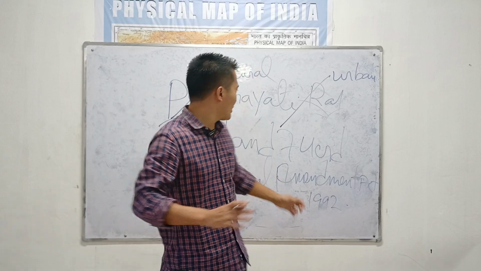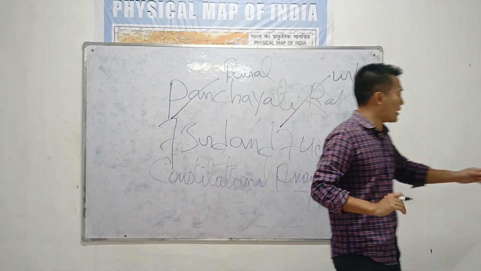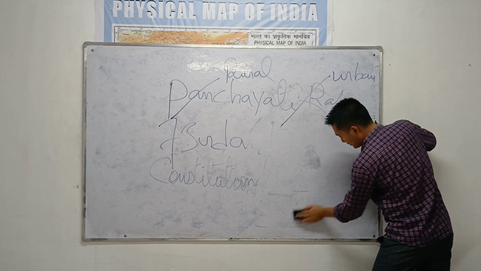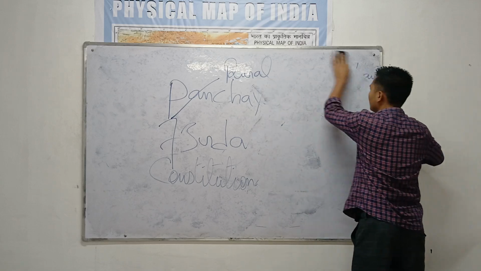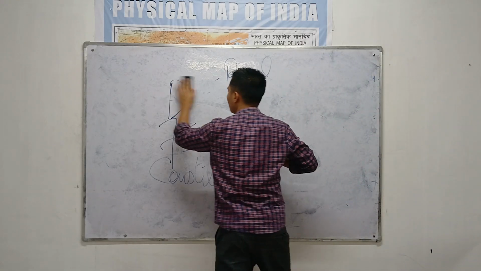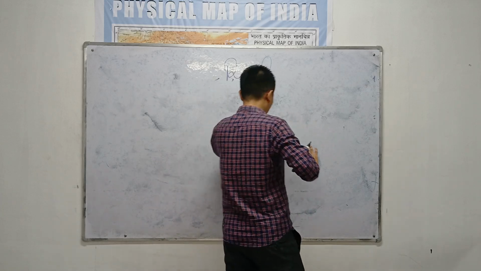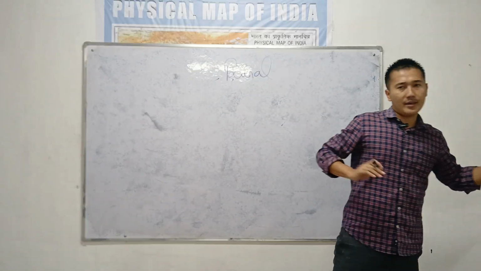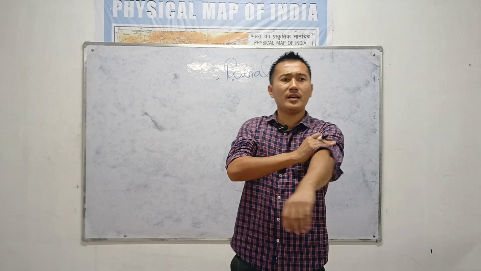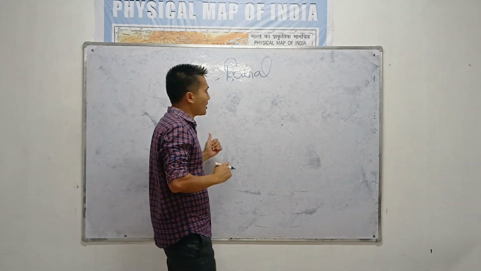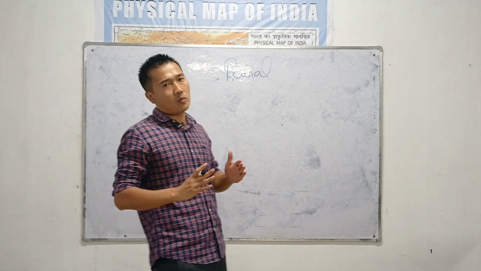So let's see the basic features of all these acts together. So today, the first summary will be the basic features of the Panchayati Raj system that is found in India. So let us first discuss point by point.